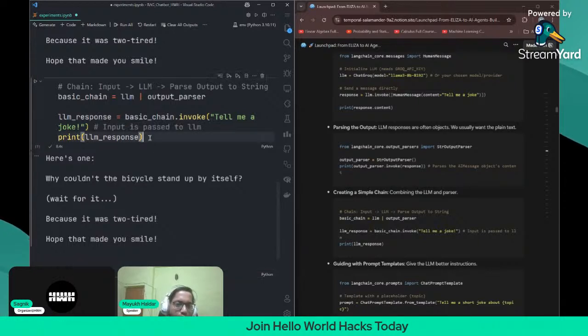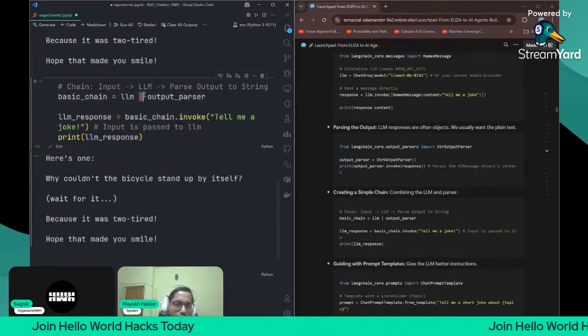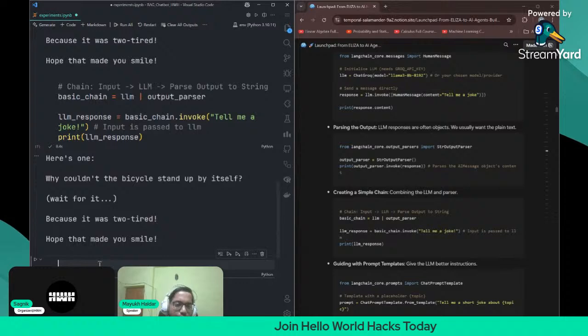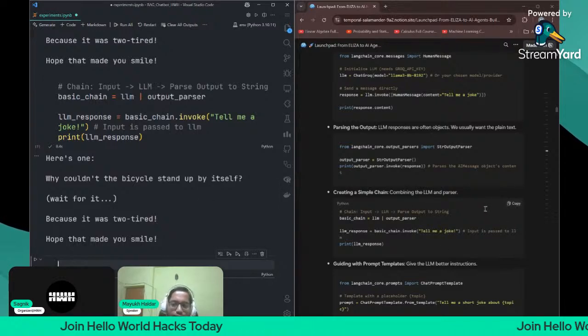We are getting it by LCEL, LangChain Expression Language. This is known as one of the components of LCEL. It's a pipe operator. We can use the pipe operator to make chains, and chains are part of LCEL, LangChain Expression Language. Okay, so that is creating a simple chain.